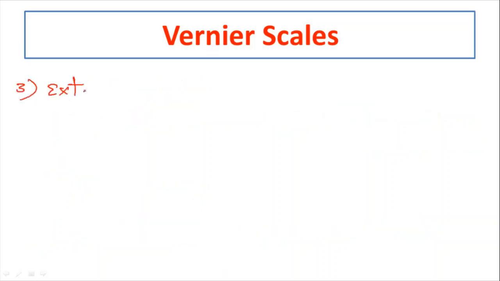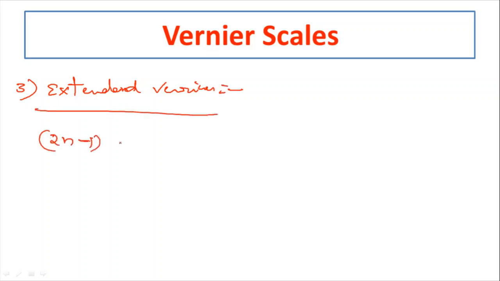Next one is the extended vernier. So in this extended vernier, the principle is 2n minus 1 divisions on main scale equal to n divisions on the vernier scale.